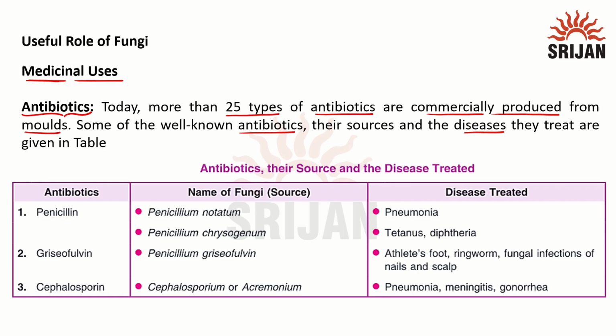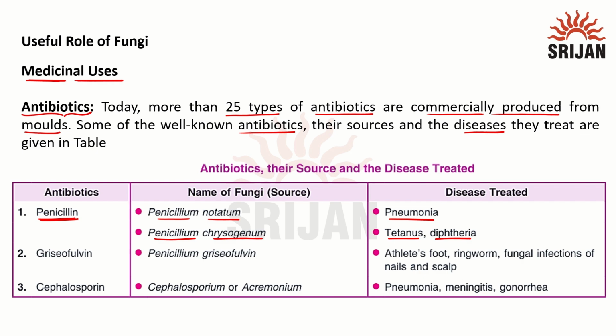First, the first antibiotic discovered was penicillin, and it was extracted from Penicillium notatum. Penicillium notatum is the name of the fungus, and it can treat diseases like pneumonia. Penicillium chrysogenum can cure tetanus, diphtheria, etc.